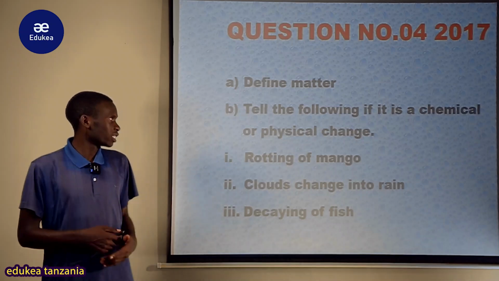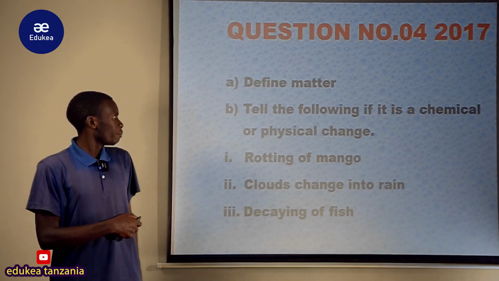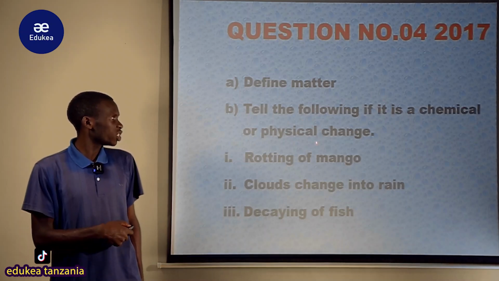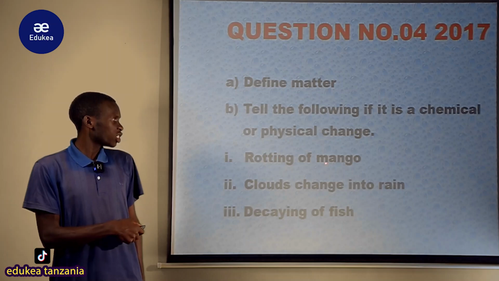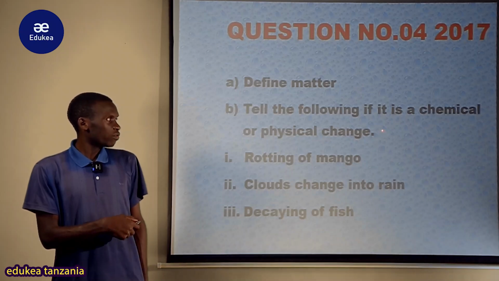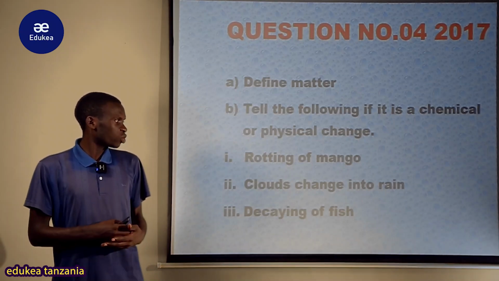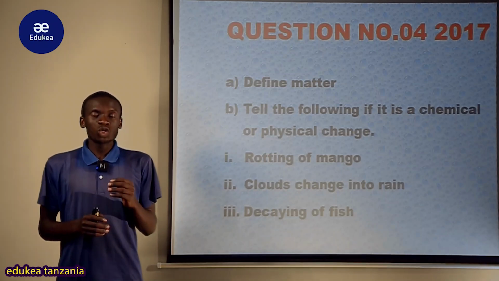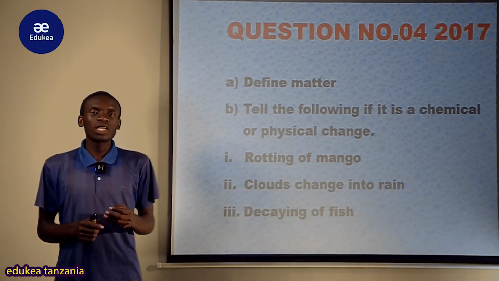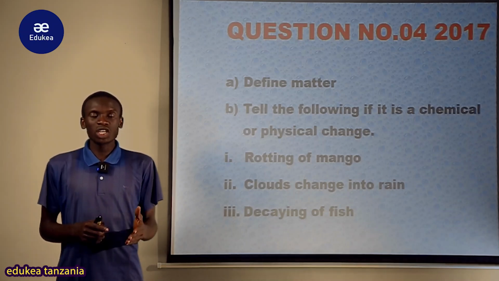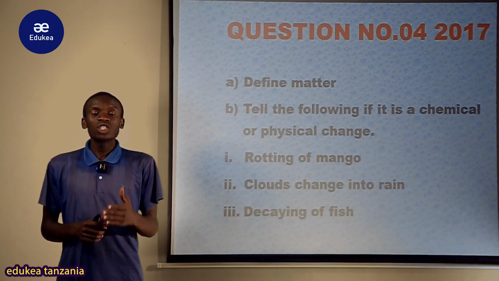And B, the question was, tell the following if it is a chemical change or a physical change: rotting of mango, clouds change into rain, and the decaying of fish. This question needs a student to have knowledge about the changes of state of matter, and physical change or chemical change.